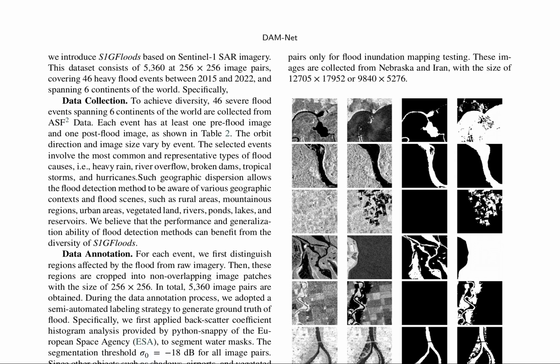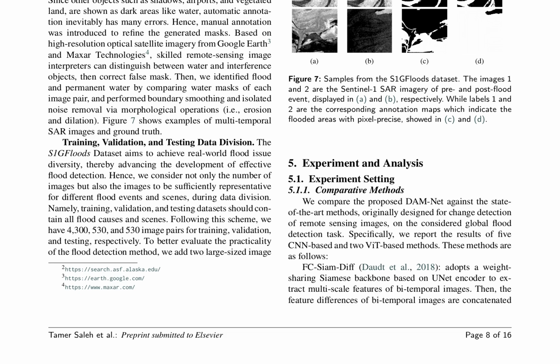The S1G floods dataset is a comprehensive collection of 5,360 image pairs from Sentinel-1 SAR imagery, capturing 46 severe flood events across 6 continents. This dataset aims to provide geographic and contextual diversity in flood detection, encompassing various flood scenes and causes. To ensure accuracy, data annotation employs a semi-automated labeling strategy followed by manual refinement. The dataset is structured into training, validation, and testing sets, with an emphasis on representing different flood causes and scenes. For testing purposes, large-sized images are included for flood inundation mapping.